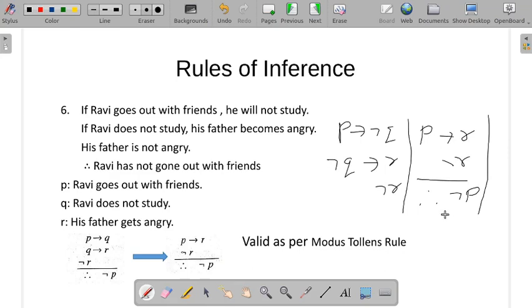So remember what is the modus tollens rule? Modus tollens rule is P conditional Q and negation Q is negation P. So this is the modus tollens rule. So here, P conditional R and negation R is negation P. So according to the modus tollens rule, this argument is valid.